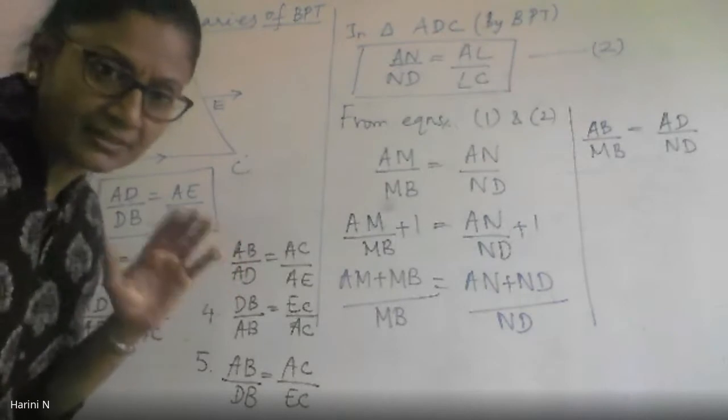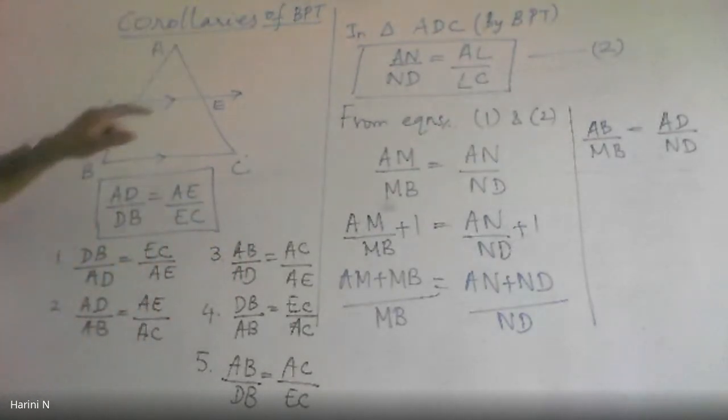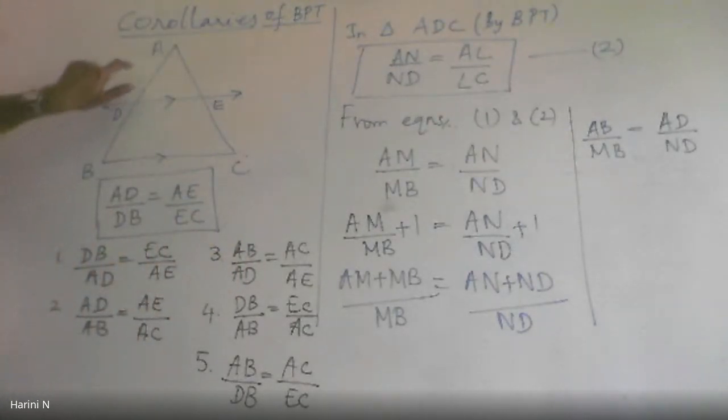Somebody was asking me something in between, I missed it. Somebody was asking about EA and DA. What is that? Please come back again.